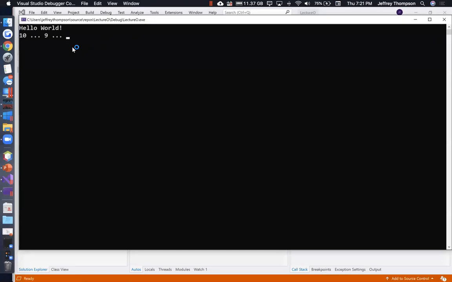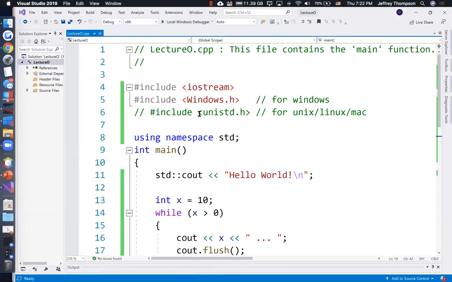Right, 10, 9, 8, 7, 6, 5, 4, 3, 2, 1. We have liftoff. Okay, cool. I'm happy with that. I really am curious if the Mac users can get it to work by doing unistd.